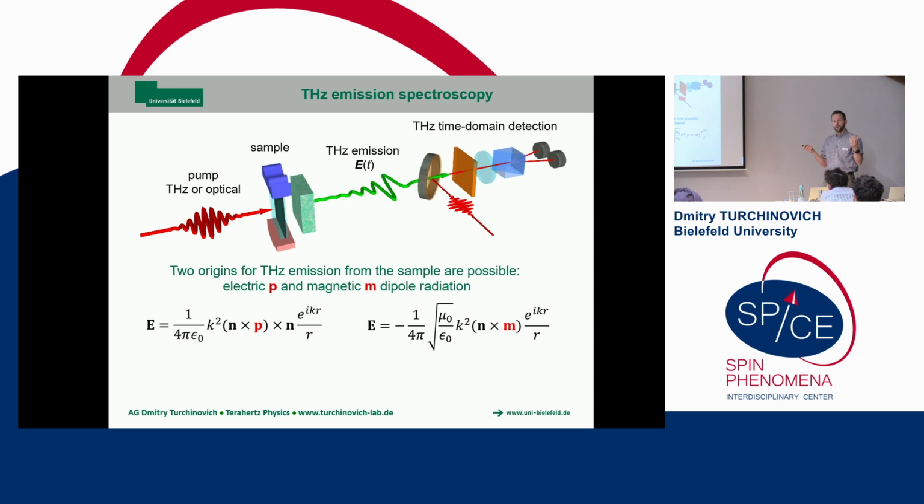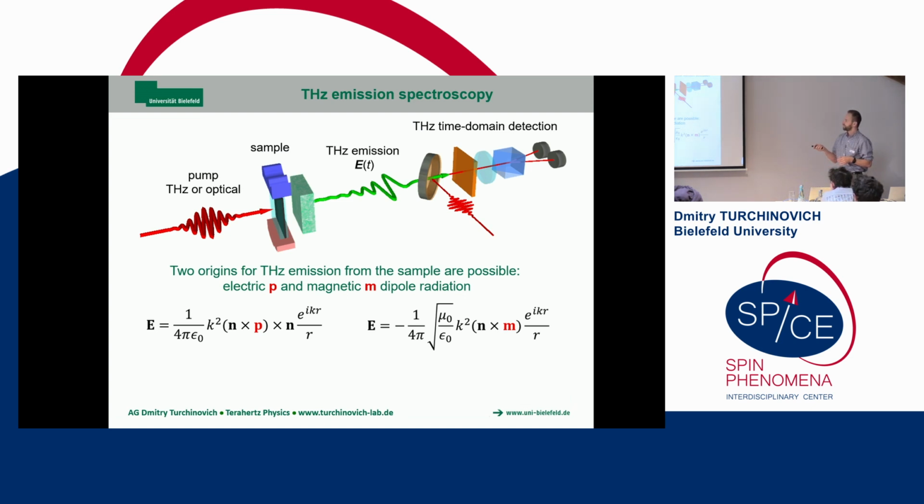There are two types of emission that we can look at, the electric dipole and magnetic dipole radiation. Here, those are this famous two times derivative in time of polarization or magnetization, but I already Fourier transformed it for you into the frequency domain. So this is the Fourier representation of this two times derivative formulas that everybody knows. And they're only valid for a point source if you look right on axis of the emission. Only then it will be two times derivative. For the general case, it's much more complicated.